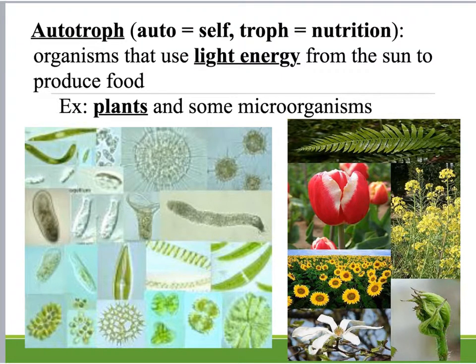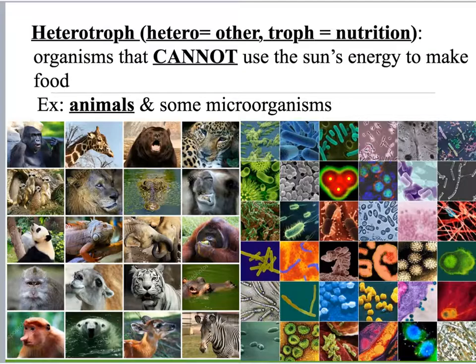We, as humans and as animals, are not autotrophic. We cannot make our own food from light energy. We must get our energy from consuming something else. Therefore, we are heterotrophs. And a heterotroph is an organism that cannot make their own food. They must consume another organism to get that energy. Hetero means other. Troph still means nutrition.